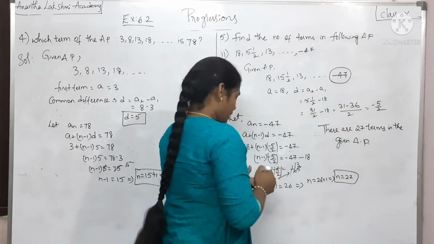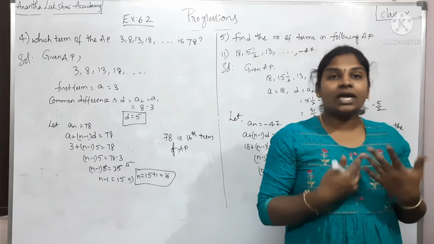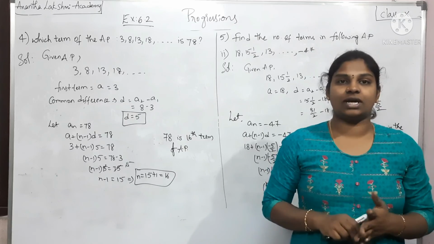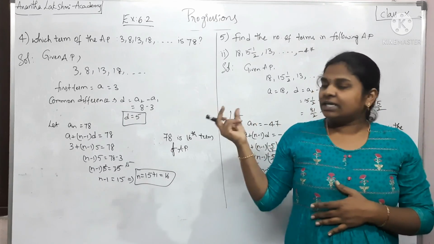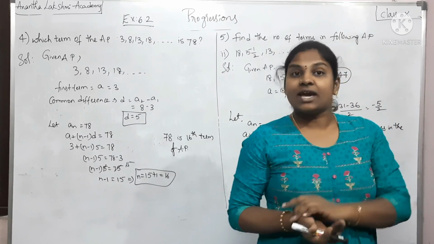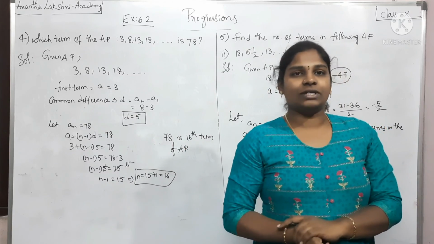Alright. So looking at the problem, we need to figure out how we can solve it. What is the way we could solve that? What is given for us? If I assume this particular number as the nth term, can I figure out what is being asked? That's what you need to think about and then start solving the problem.